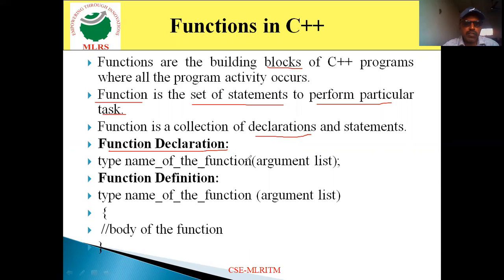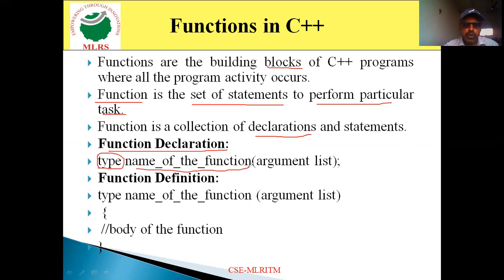The function declaration consists of the return type, which may be int, float, or char, based on the requirement. Then the name of the function, which is a user defined name.